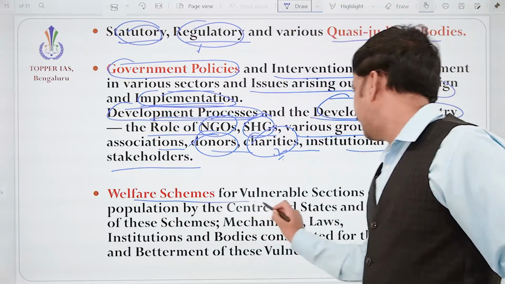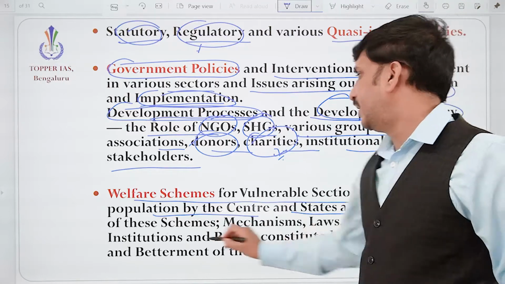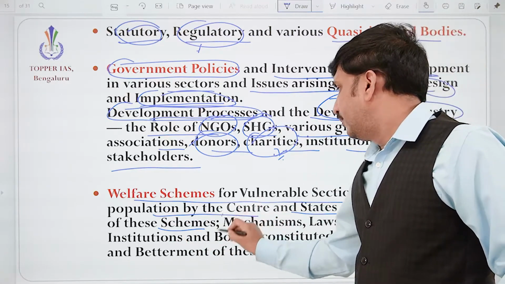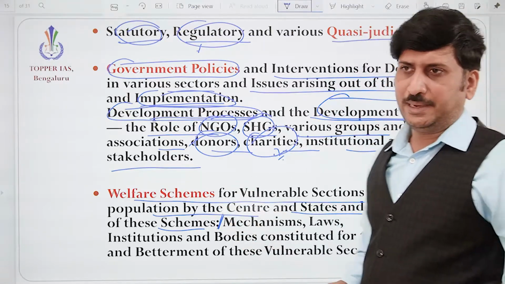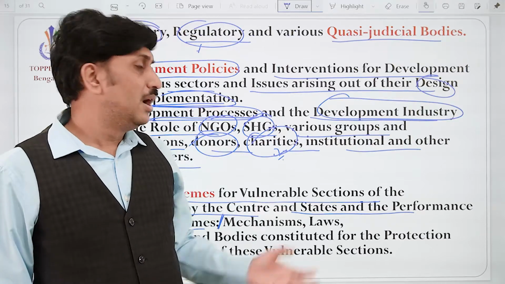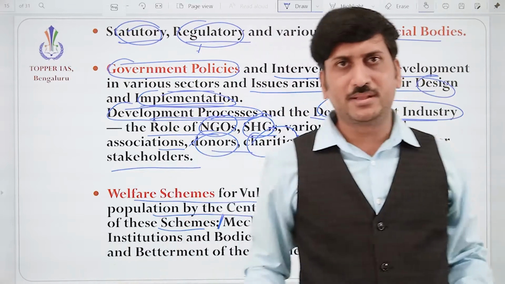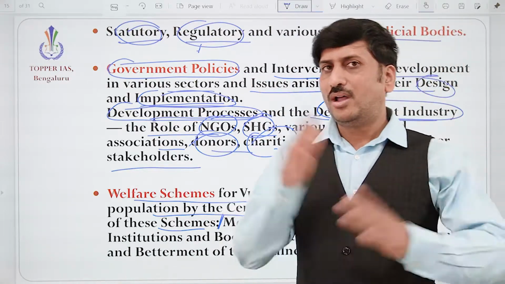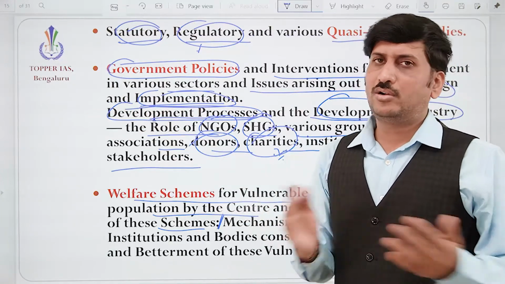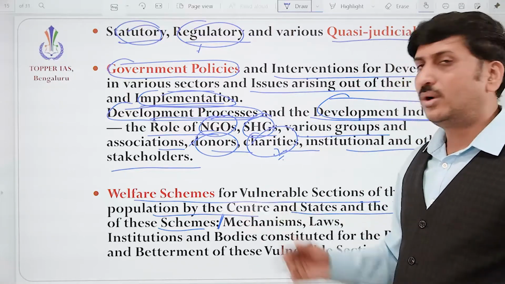And the welfare schemes for vulnerable sections of the population by the center and the states, and the performance of these schemes. Fine. Very, very important. Welfare schemes are there with respect to education, food, employment. How the central government and state government are involved in bringing these schemes, whether they are successful or there is any problem. If they are successful, how to extend it further. If they are not successful, how to take it back and launch a new scheme, correct? So we need to understand this.